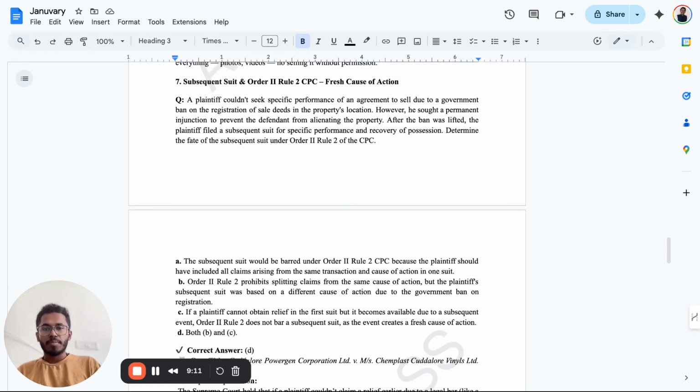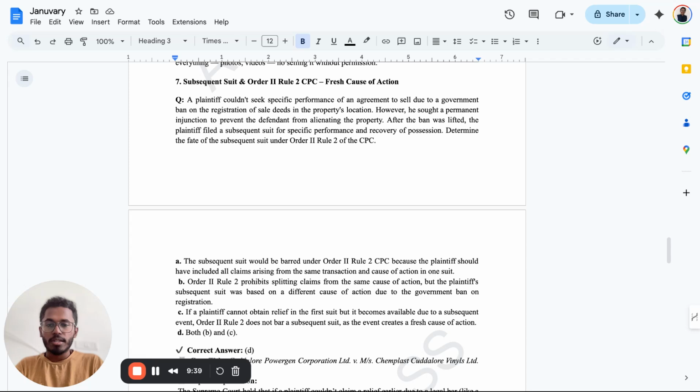So very simple, I'll just explain it to you with the help of an illustration first. A plaintiff could seek specific performance of an agreement to sell, but due to a government ban on the registration of the sale deed on the property's location, he sought a permanent injunction to prevent the defendant from alienating the property. After the ban was lifted, the plaintiff filed a subsequent suit for specific performance and recovery of the possession. Determine the fate of the subsequent suit under Order 2 Rule 2 of the CPC.